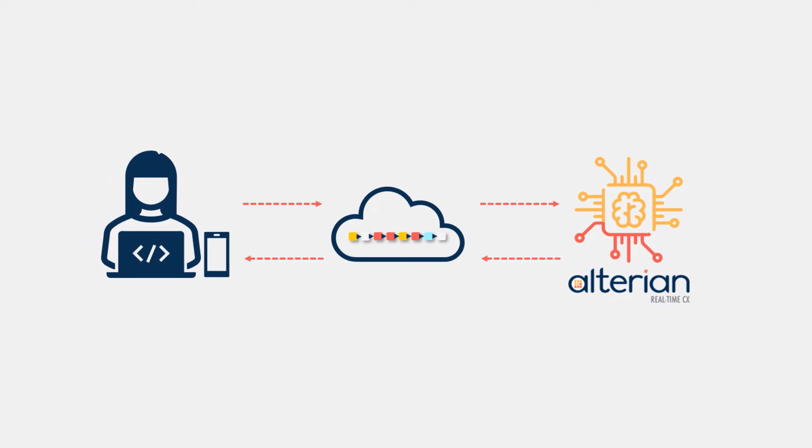So how do rules do all this? They need to somehow send and receive messages to and from all the channels that they are tracking and influencing. Rules are exposed to the outside world as RESTful Web APIs. An API is a software interface enabling messaging between two systems, like between Alterian Real-Time CX and a website or app. Every time a rule is called, for example when a user visits a tagged web page, a very fast message is sent to the rule.